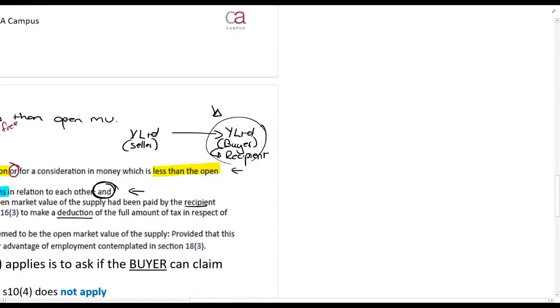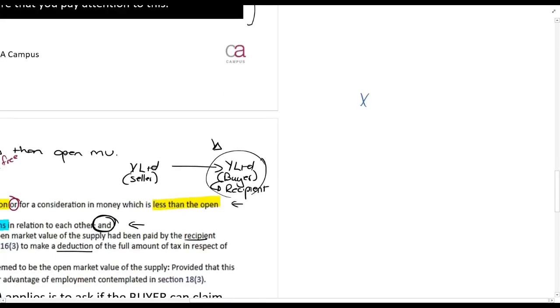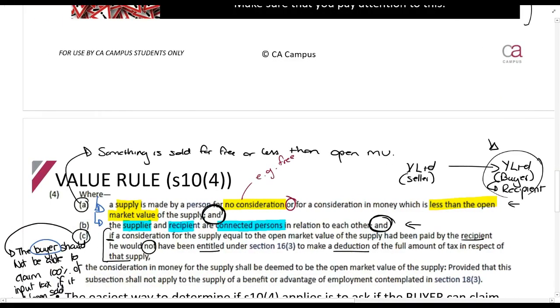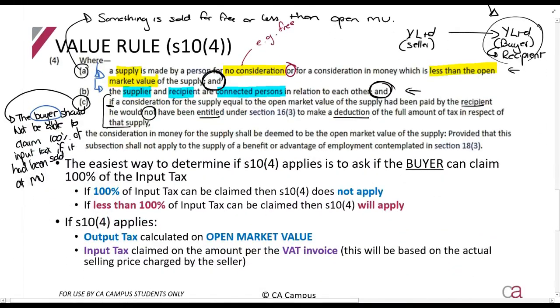For example, if X Limited sells to Y Limited, and Y Limited is not a vendor, then they wouldn't be able to claim it. Or Y Limited will use it to make exempt supplies, or something like that. As long as they would not have been able to claim 100%, so they say if you did do it at market value, would the buyer have been able to claim 100%? If not, then this section applies.